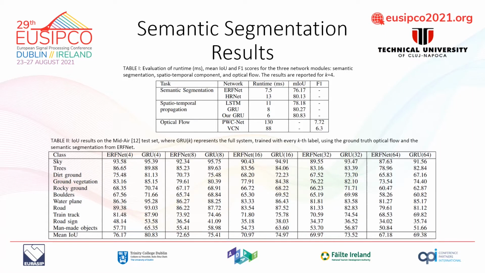To further train and test the network, we use MIDAIR, which is a large synthetic dataset of realistic images recorded from a drone perspective. We trained both the original and the proposed frameworks using every k-th label. The performance of the network decreases with the sampling rate, as expected. However, we noticed that using the STGRU component improves the segmentation prediction, no matter which percentage of the dataset we employ. For example, comparable mean IOU results can be noticed between GRU 8 and ERFnet 4.